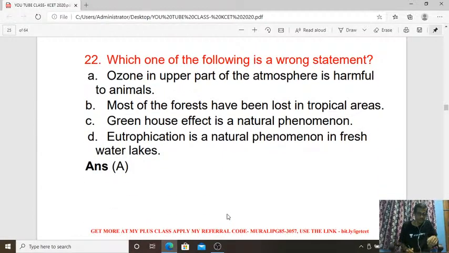Next, 22nd. Which one of the following is a wrong statement? Ozone in the upper part of the atmosphere is harmful to animals. This is the wrong statement, because the ozone layer in the upper part of the atmosphere is good for animals, including human beings, because it stops the entry of UV radiation from sunlight. Isn't it? So the answer is A for the 22nd question.